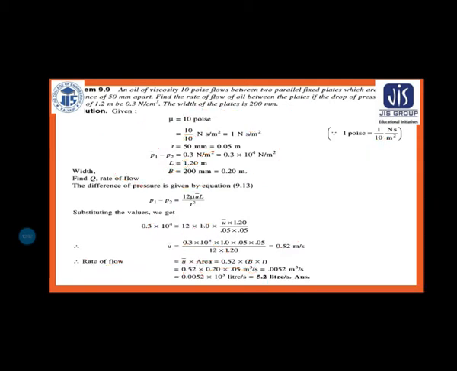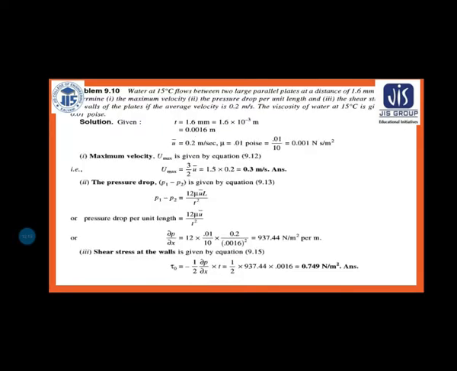I have got right now. So 5.2 liter per second or 0.0052 meter cube per second is the answer. Okay, so this is all about that. Your problem number 9.10 is the same type of problem; solve it at home, that is your homework. And after that, if there is some time, I will solve this problem.